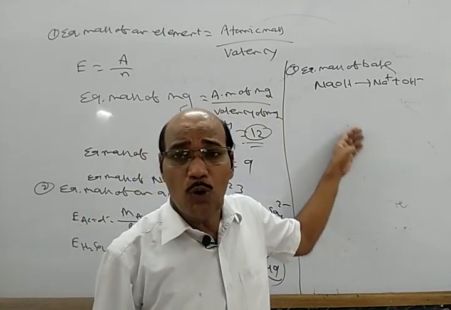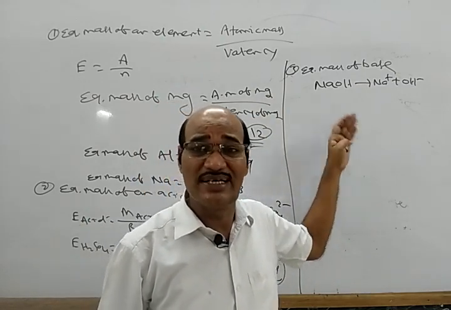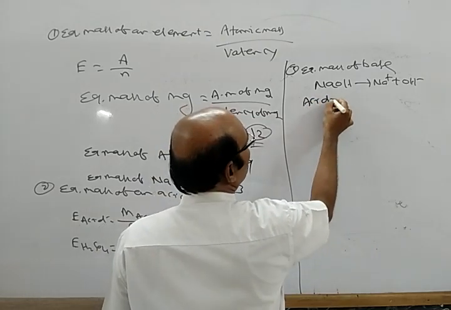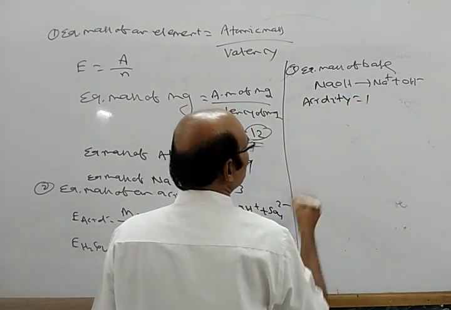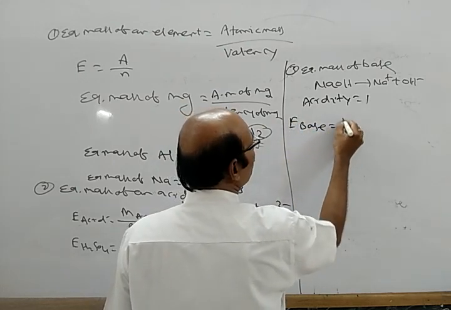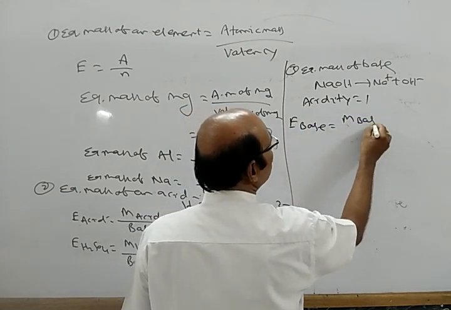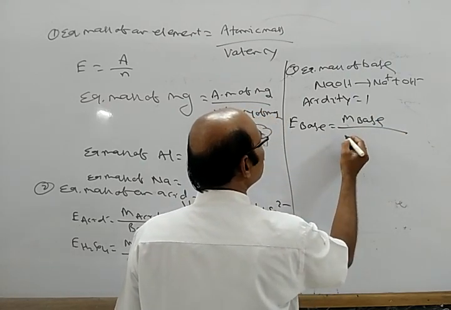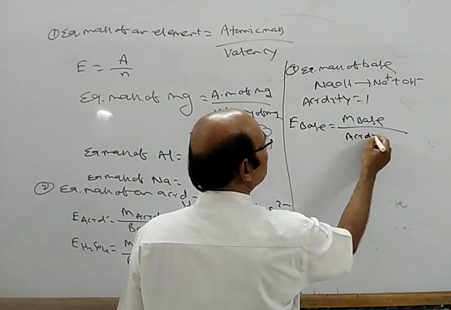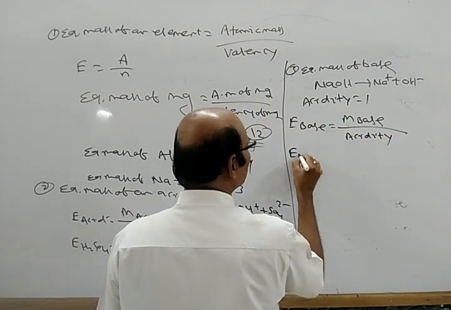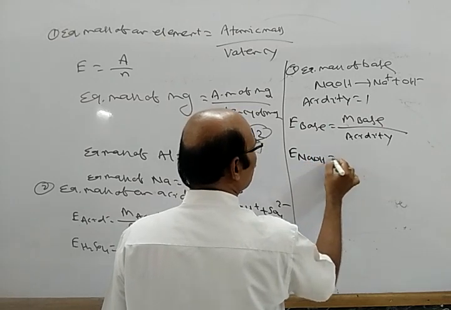The number of OH minus ions given by the base is called its acidity. Here the acidity equals 1. So the equivalent mass of a base is the molecular mass of the base divided by its acidity.